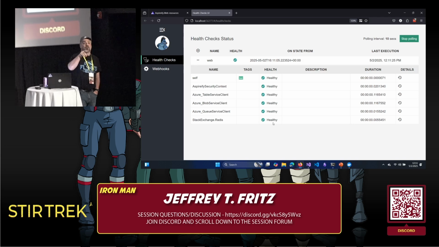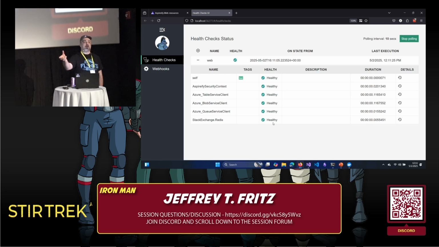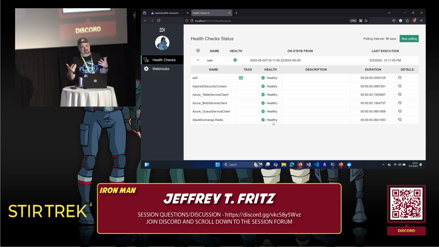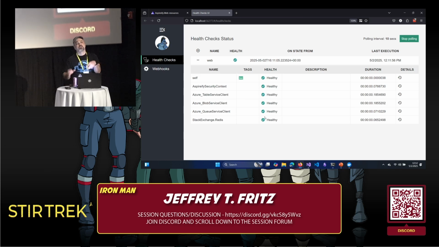This is something that for your ops folks, when they're in production, to be able to see these things, why is this running slow? What's misbehaving over here? To be able to have this user interface is extremely handy, right? And you can add it into your .NET Aspire application because we make health checks available as part of our service defaults in all of your projects, okay? I have instructions on how to do this. There's a video coming out the week after next that shows you how to do this. We're adding it in to more of our .NET Aspire documentation so that you can add this.